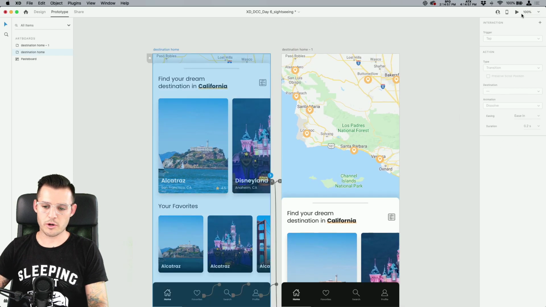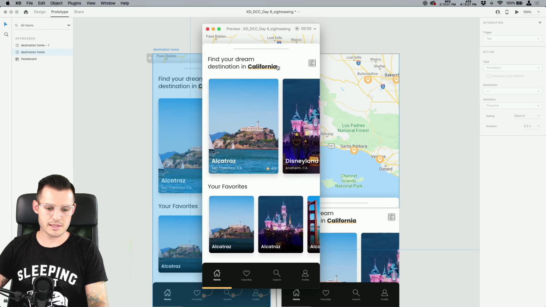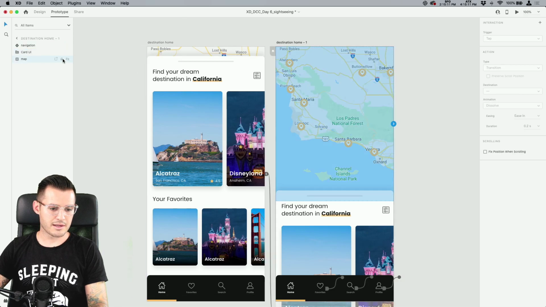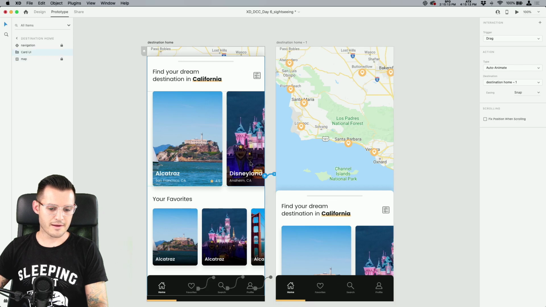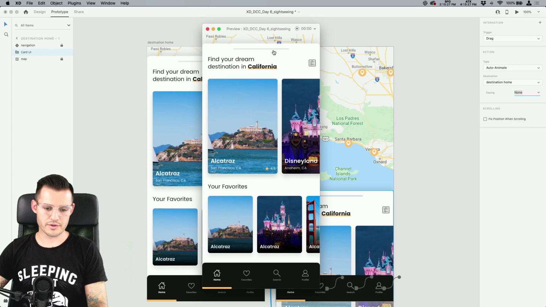Okay, so let's go check our prototype out and see what it looks like. We should be able to scroll back and forth between these things, and then I should be able to grab this and, whoa, I messed up somehow. What is happening? Our card UI, let's lock that, lock that, lock that, and lock that. Again, we are on drag auto animate over there. Let's do no transition. And again, we should be able to go back with no transition. Okay, everything should be working. There it goes. Now it's working. I don't know why it wasn't working before.